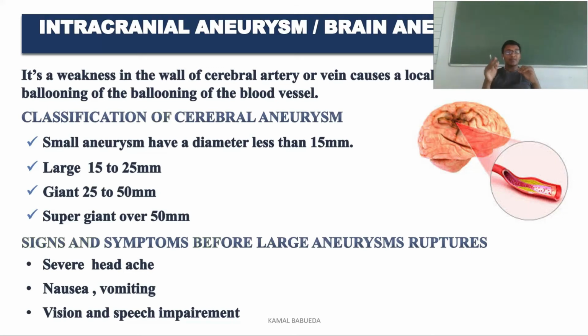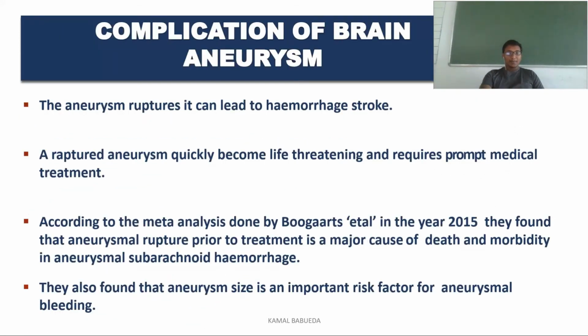Coming to the signs and symptoms, you will have severe headache, nausea, vomiting, and there will be impairment in vision as well as speech. Coming to the complications of this brain aneurysm: if the brain aneurysm ruptures, it can lead to hemorrhagic stroke. A ruptured aneurysm can definitely become a life-threatening situation, and it requires prompt medical treatment.